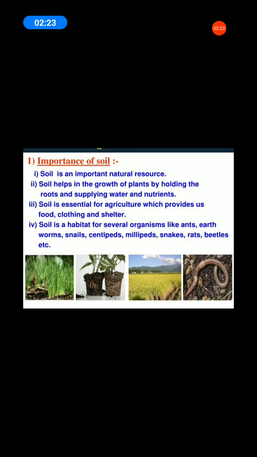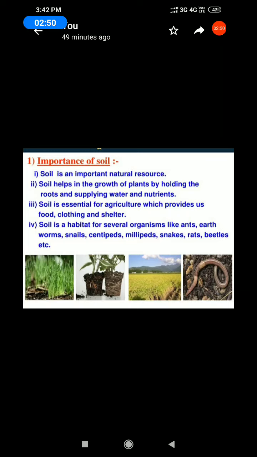Next, soil is a habitat for several organisms like ants, earthworms, snails, centipedes, millipedes, snakes, rats, beetles and so on.